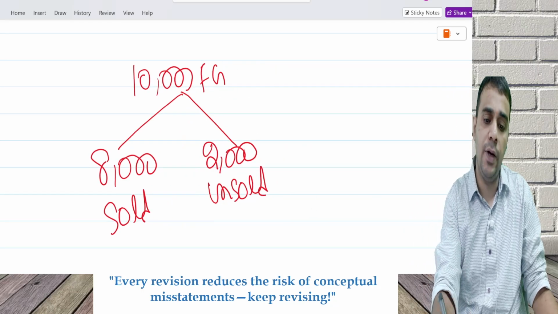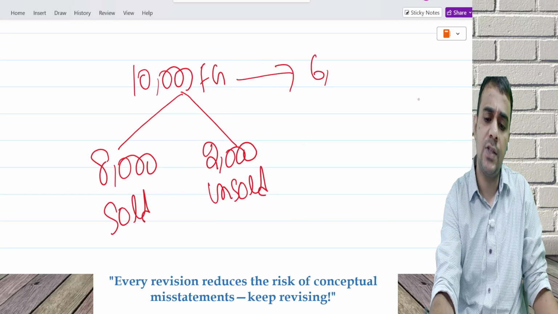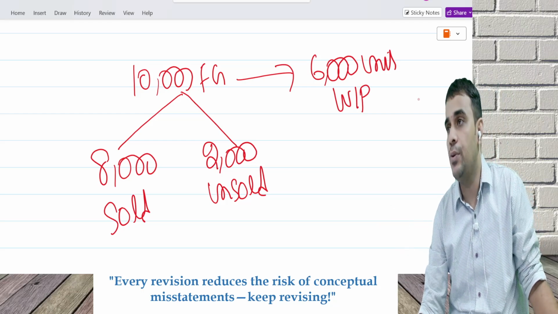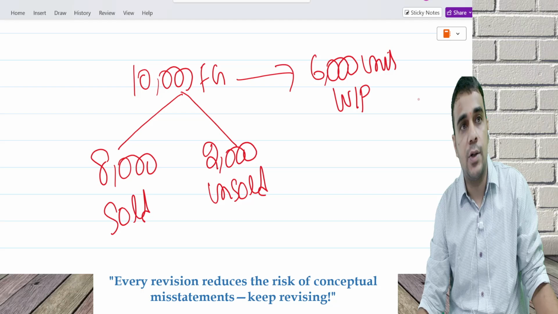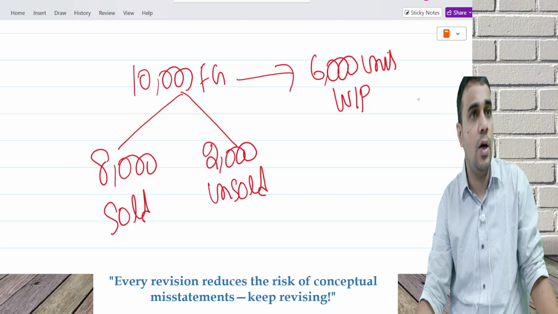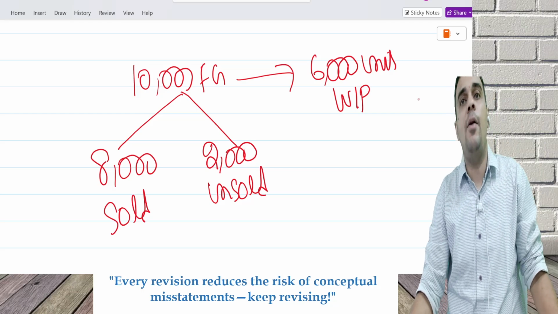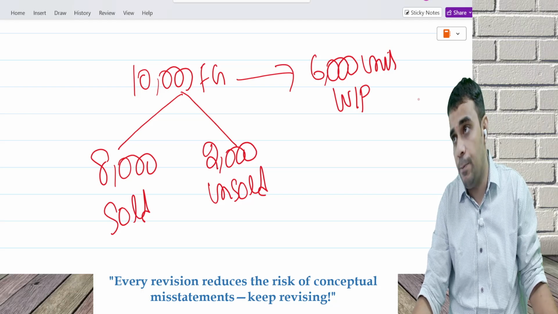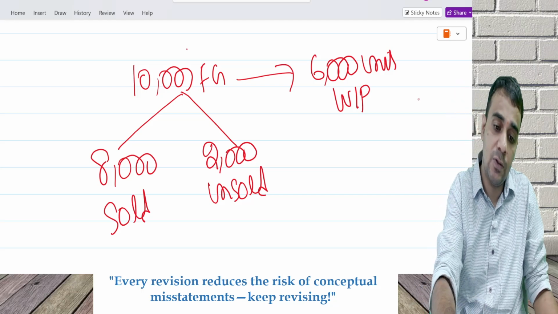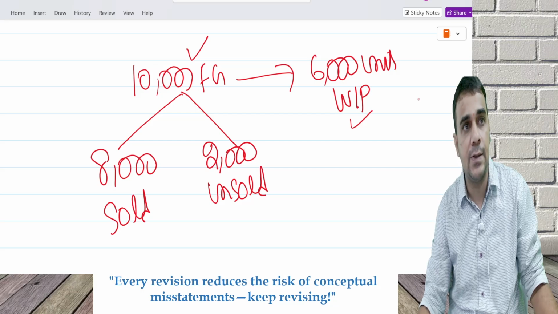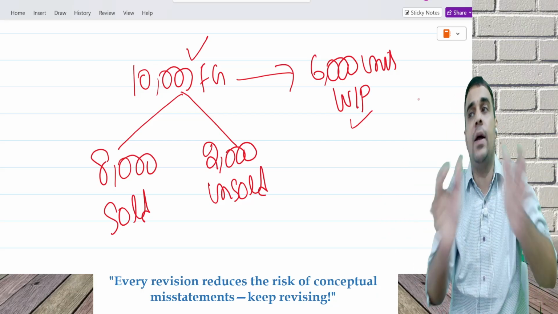On top of it, 6,000 units are work in progress. What is work in progress is those units which are not fully complete. In the denominator, I have to take units produced including work in progress. But the problem is this is fully complete and this is partially complete. Adding them together is wrong.